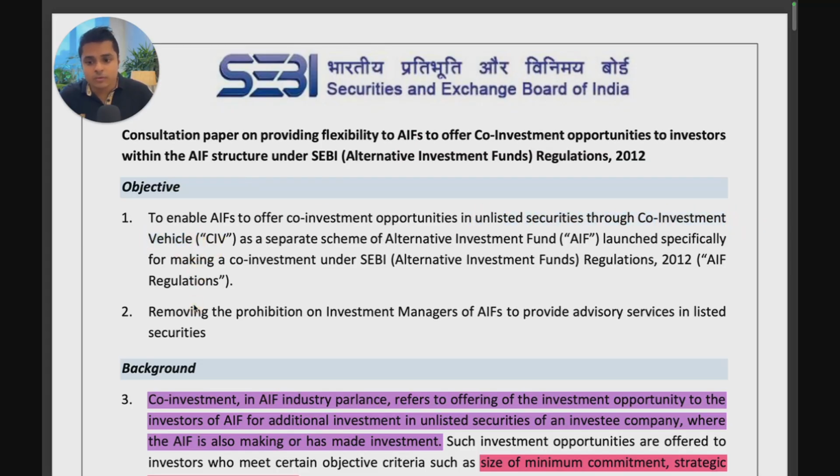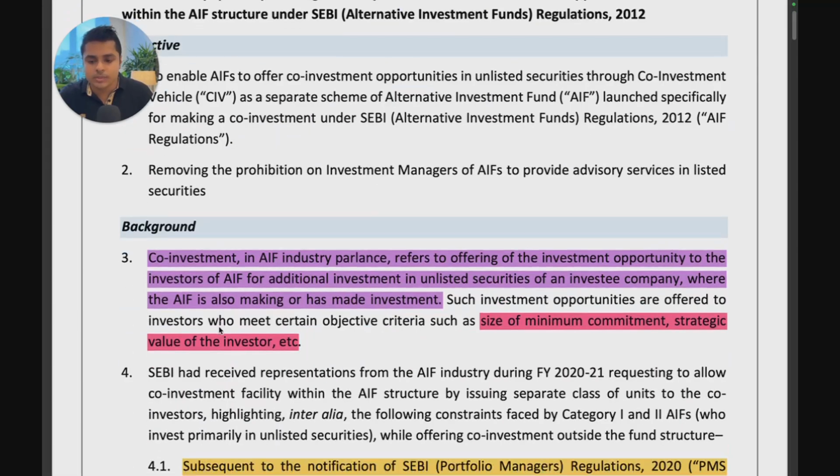So in this structure we will be discussing, the proposed consultation paper actually provides for a co-investment vehicle structure. It's a very unique structure in India, and I think that this structure holds possibility for managers to really increase their AUM and also grow their business to the next level, and we will discuss how they can do that. It also wants to remove the prohibition on investment managers to provide advisory services in listed securities. So let's see what this means.